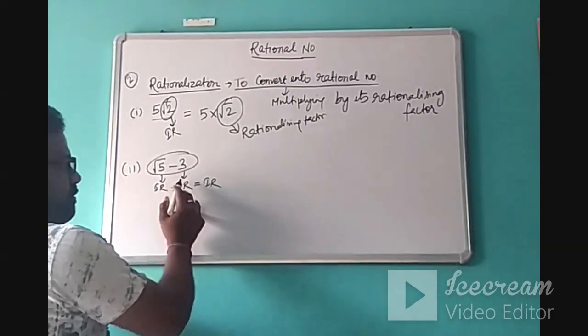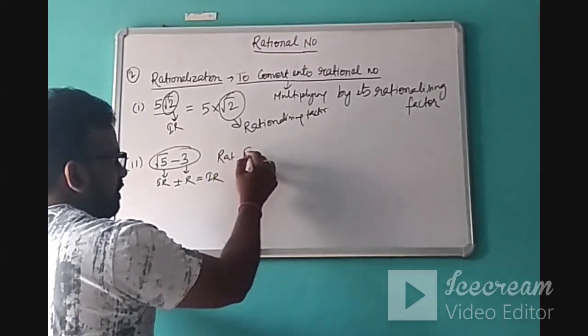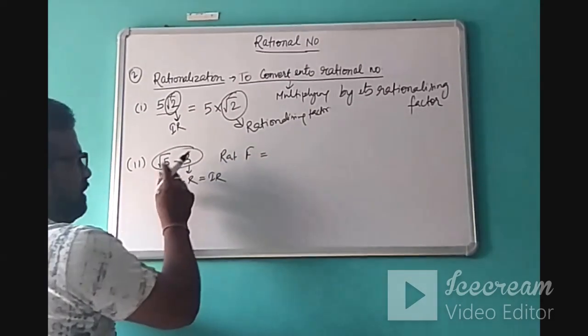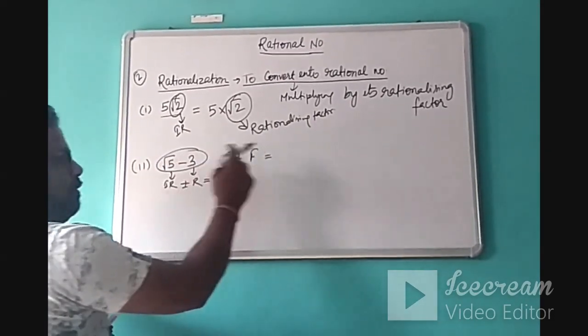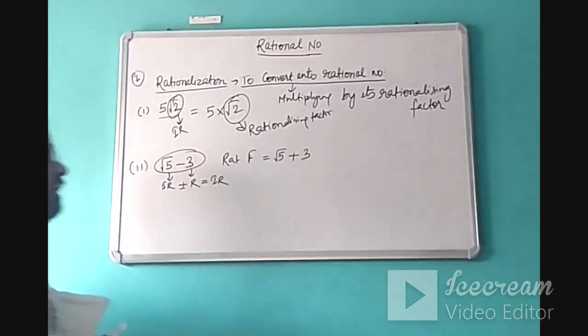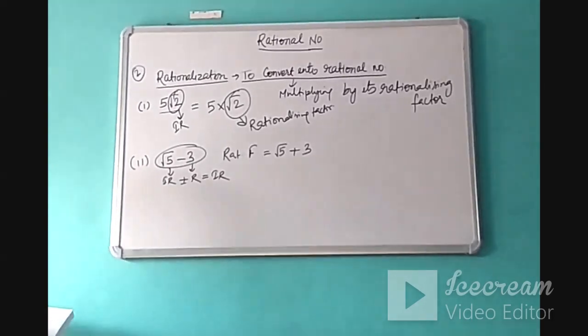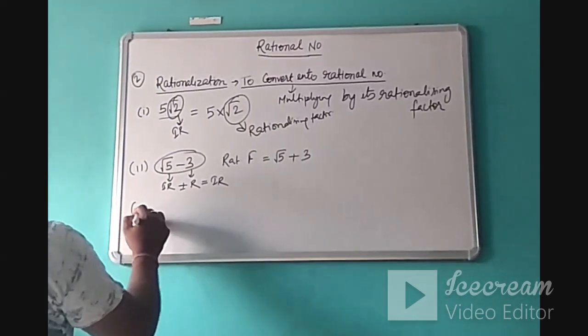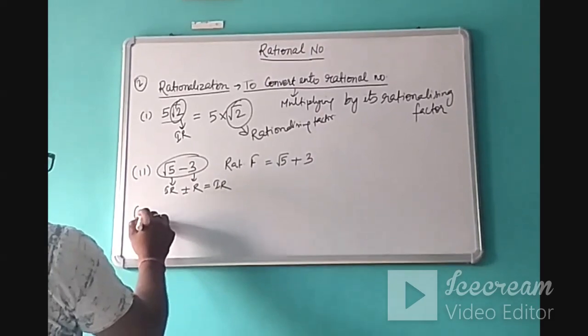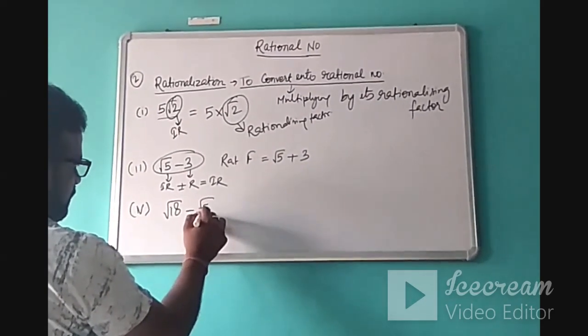So in numbers like this, its rationalizing factor will be, you simply change the sign from plus to minus. So its rationalizing factor will be root 5 plus 3, like this. Then suppose something is like this, root 18 minus root 15.